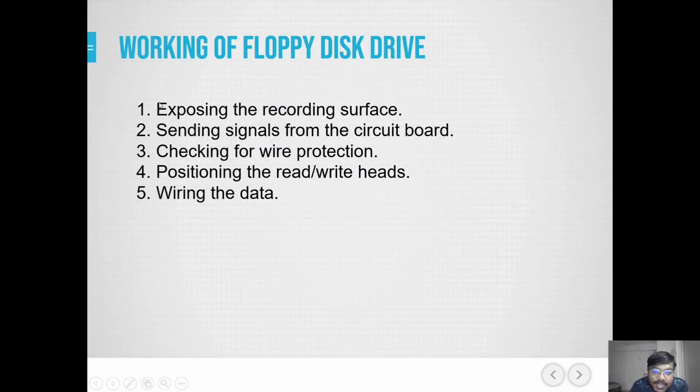Working of a floppy disk drive. So here is the exposing of the recording surface. After that, it sends a signal from the circuit board and checks the wire for protection. And then this is the positioning of the read-write heads, and then it writes the data.